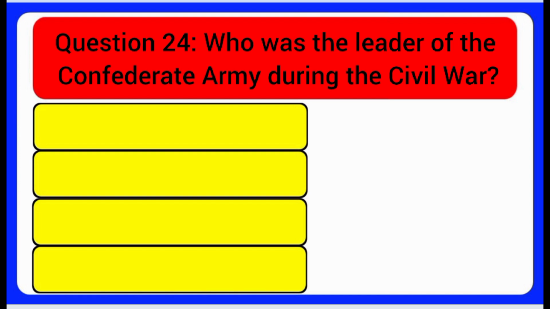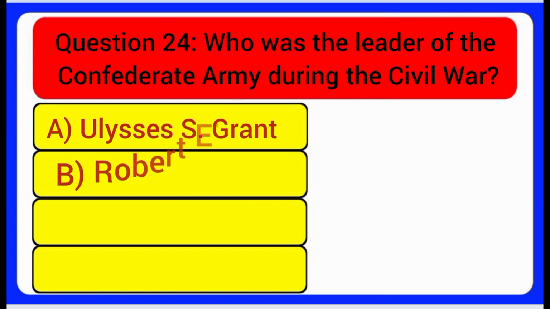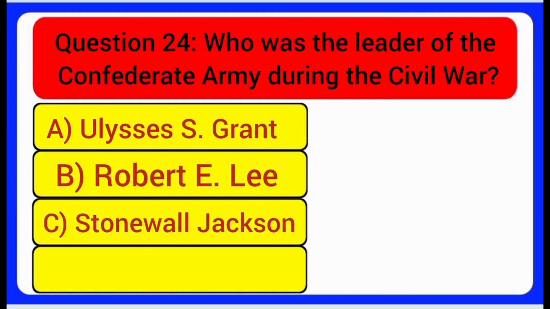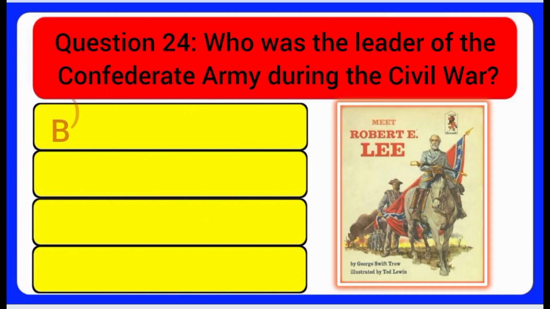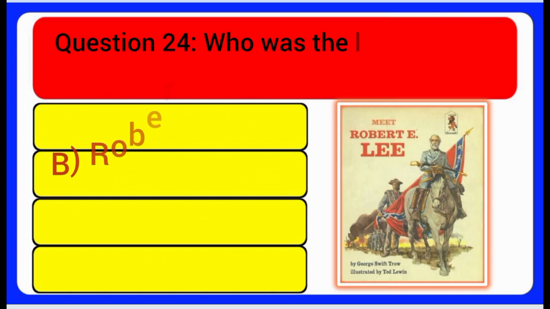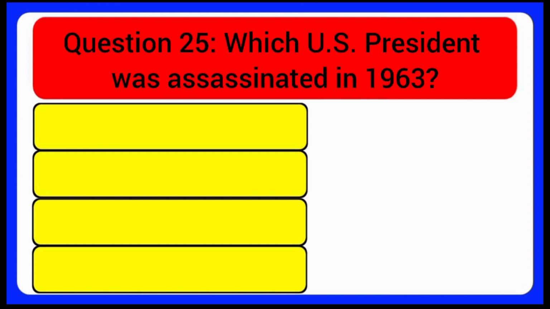Question 24. Who was the leader of the Confederate Army during the Civil War? A. Ulysses S. Grant. B. Robert E. Lee. C. Stonewall Jackson. D. Jefferson Davis. Answer: Robert E. Lee.